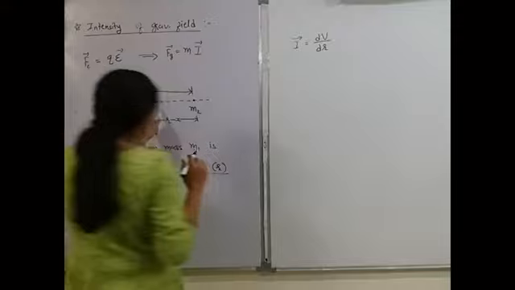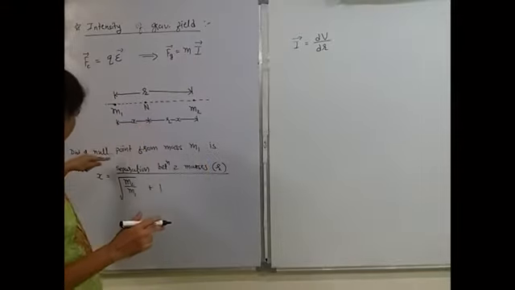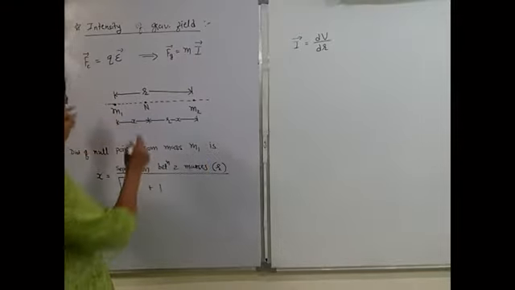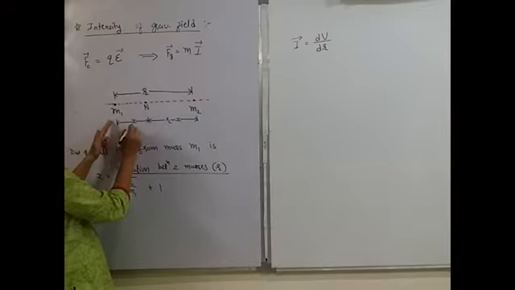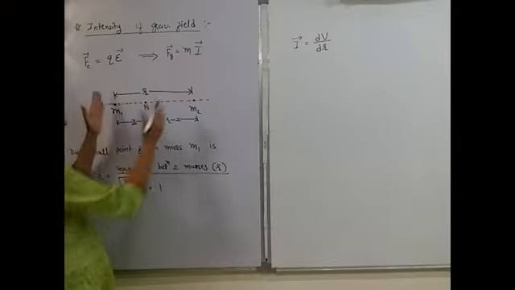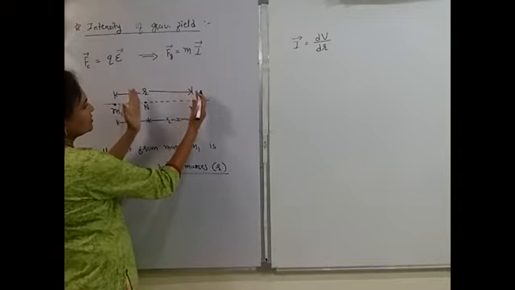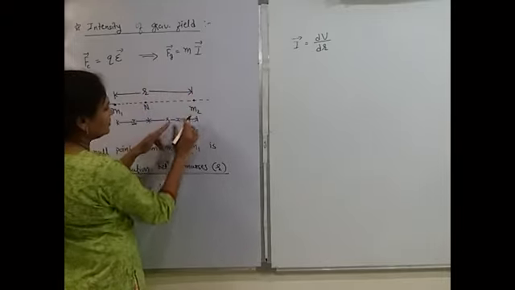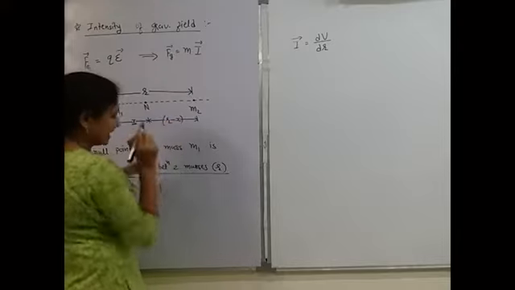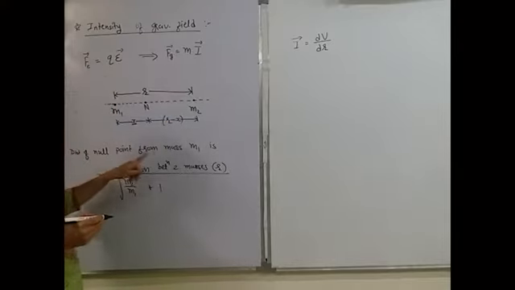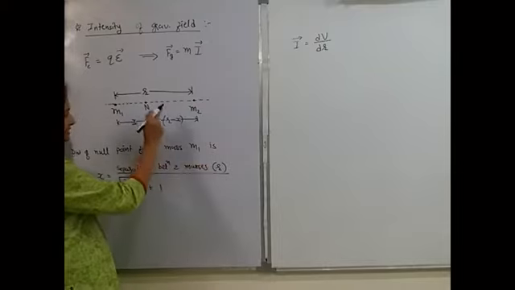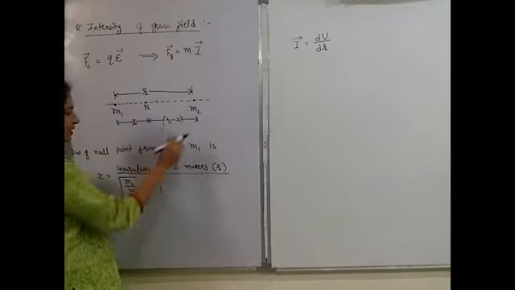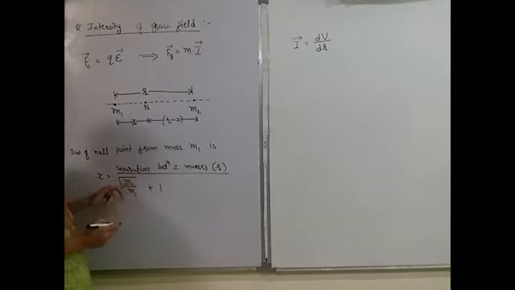Similarly here also we can find the location of the null point. So distance of null point: here I have considered this is my null point. It is at the distance x from mass m1. Total distance is r. So distance of null point from m2 is r minus x. So distance of null point from mass m1 can be obtained by the separation between the two masses, that means r, divided by under root m2 by m1 plus 1.